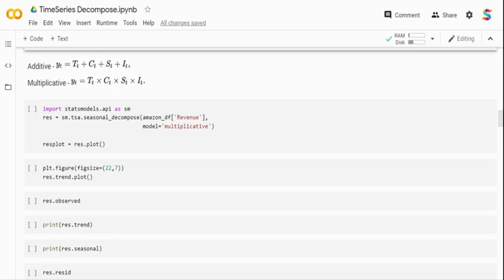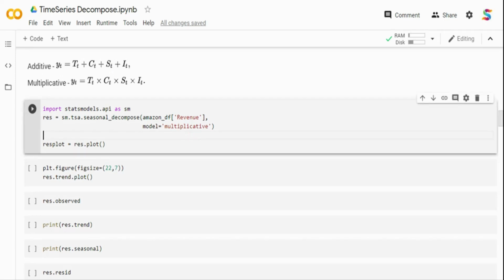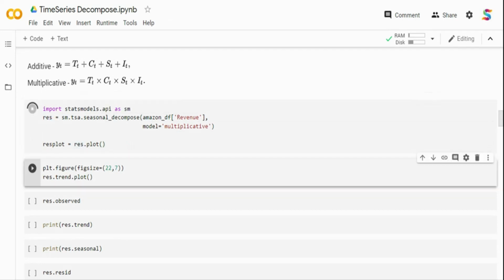Now, an additive model is appropriate if the magnitude of the seasonal fluctuations, and we saw there was a linear trend, does not vary with the level of the time series. That's when we use additive. Since ours is non-stationary, in this case we use a multiplicative model, which is appropriate if the seasonal fluctuation increases or decreases with the level of the time series. That's the main difference, and that's why I'm giving model equal to multiplicative, then taking the output results and doing a plot. So let me run this.